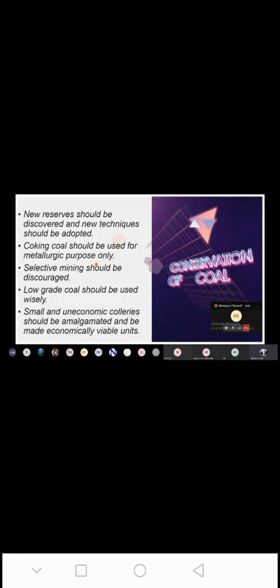Now what happens? Some of the mines use old techniques to extract coal. Okay, the old techniques can be drilling. They can also use some explosions to extract the coal. Okay, they undermine the coal and they extract those things.